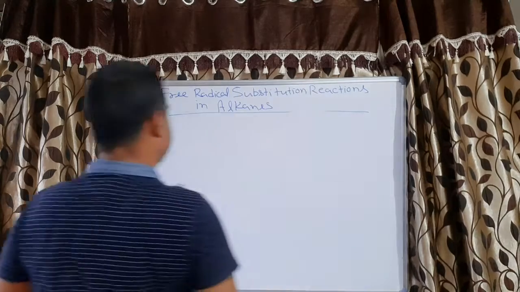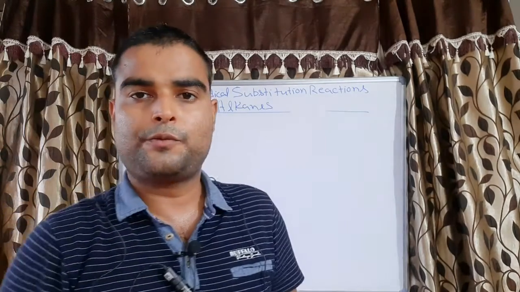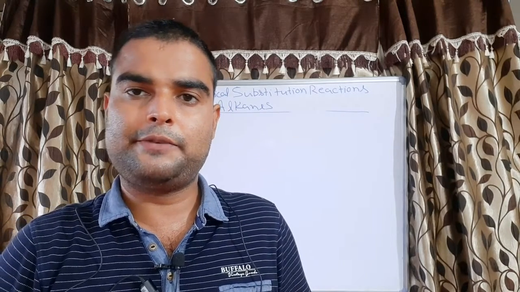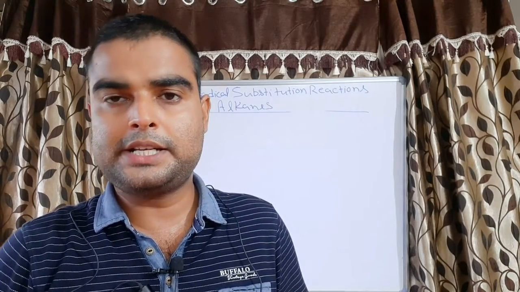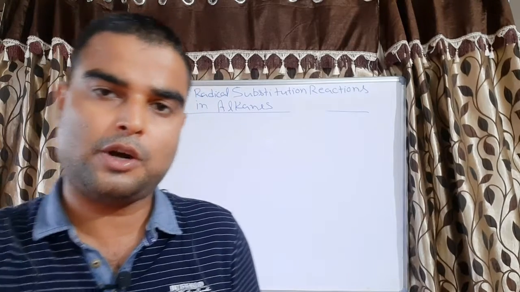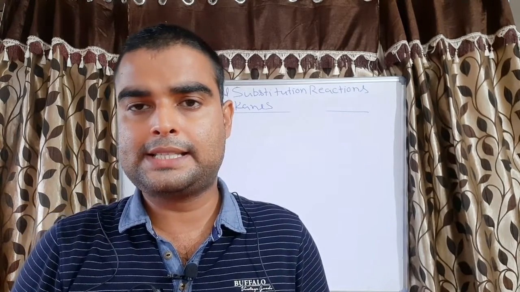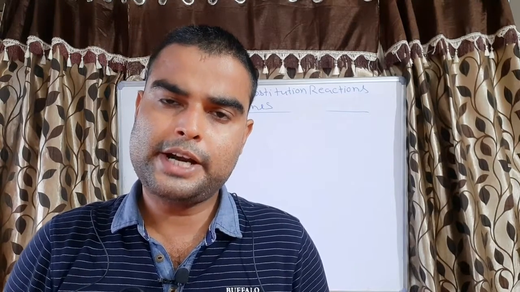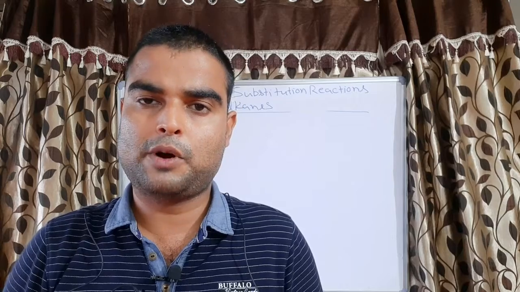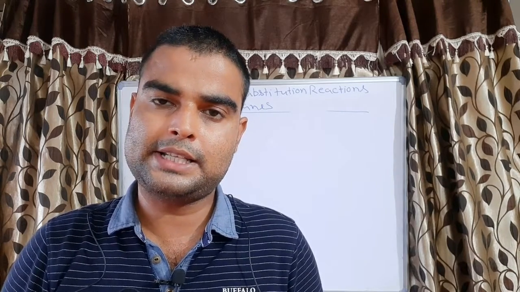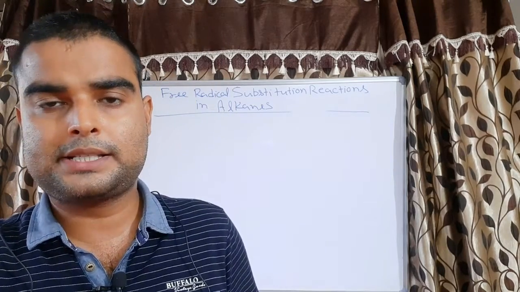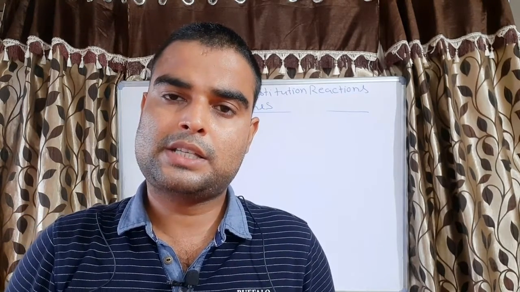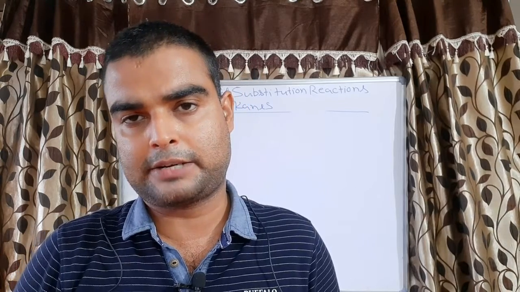Why does it give free radical substitution reaction? First you should understand substitution reaction and free radical separately. It is giving substitution reaction because it has only CC and CH sigma bonds. For addition reaction, it should have a multiple bond. Then only addition reaction can take place. But since alkanes have only sigma bonds, substitution reactions only can take place.